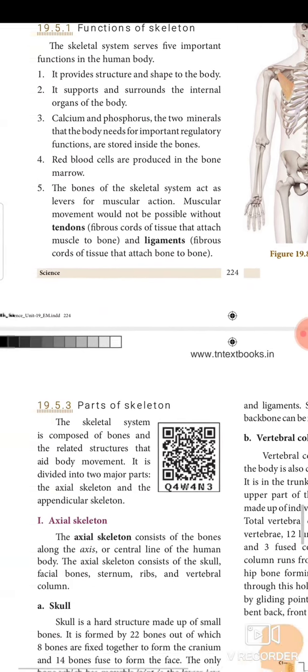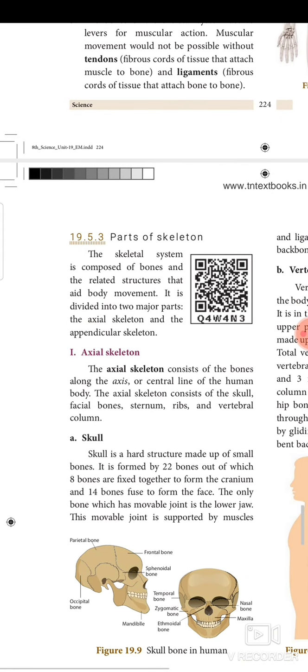Next, we need to see about parts of skeleton. The skeletal system is composed of bones and the related structures that aid body movement. It is divided into two major parts: the axial skeleton and the appendicular skeleton. Axial skeleton. The axial skeleton consists of the skull, facial bone, sternum, ribs, and vertebral column. Skull is a hard structure made up of small bones. It is formed by 22 bones, out of which 8 bones are fixed together. 14 bones fuse to form the face. The only bone which has a movable joint is the lower jaw.